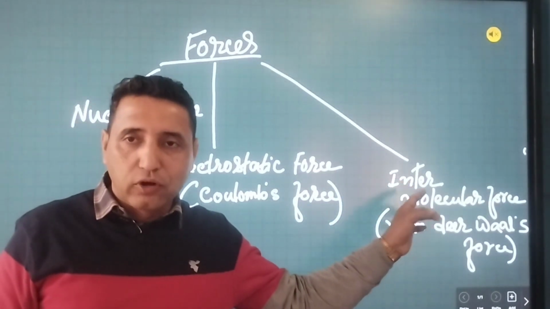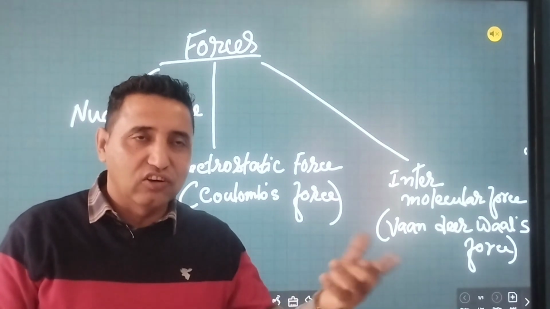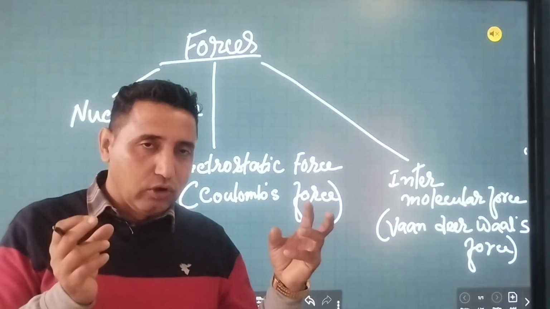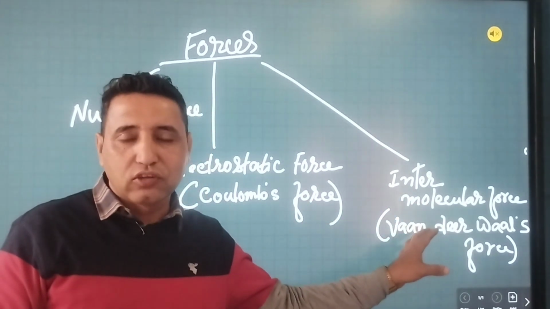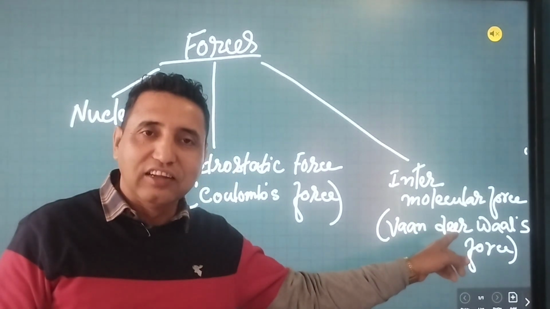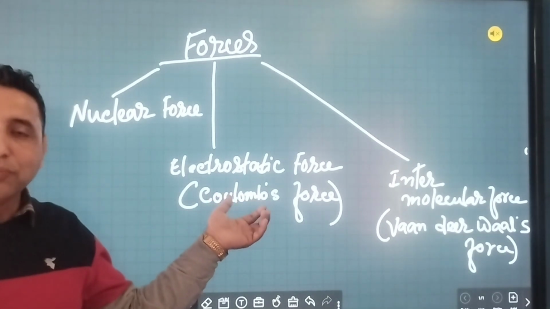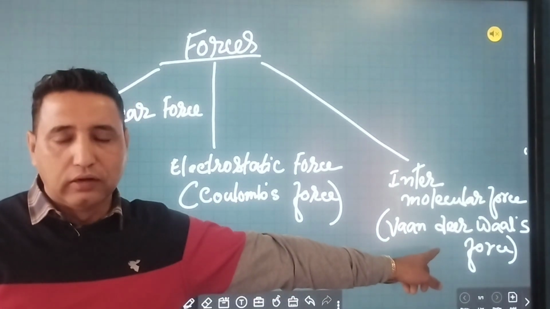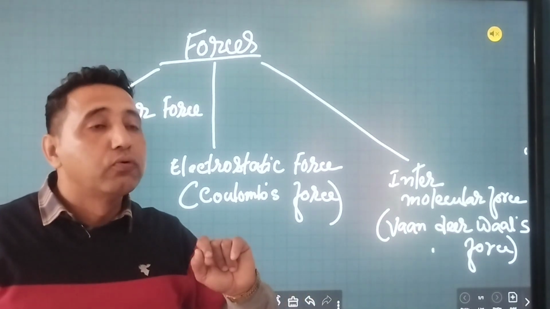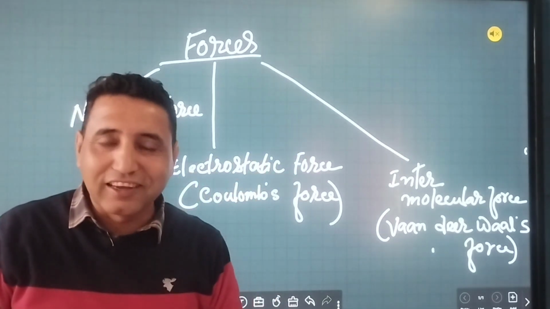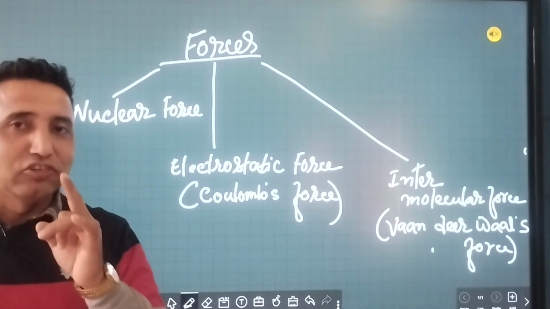The third one is intermolecular force. It is also an attractive force, but it doesn't matter whether charged or not. It will be between atoms and atoms, or molecules and molecules. It is a very weak force. It was discovered by van der Waals, a scientist. The electrostatic force was discovered by Coulomb, so it's the Coulomb force. This force is the weakest one, even weaker than our gravitational force. Even if you blow on it, it will break up. Is that clear? Okay, so let's now start the chemistry part.